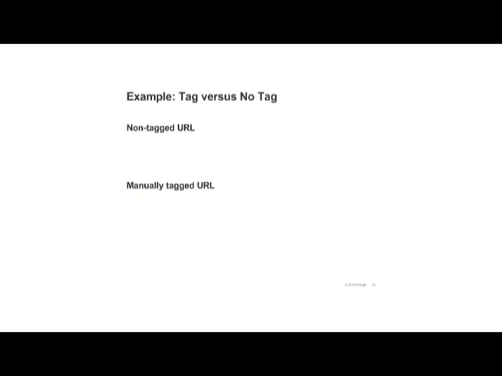To illustrate, let's look at 2 versions of a link to mysite.com, both placed on yoursite.com. The first link in the slide does not have a tag. Traffic from this link will show up in your reports as a referral from yoursite.com. There won't be any campaign information.